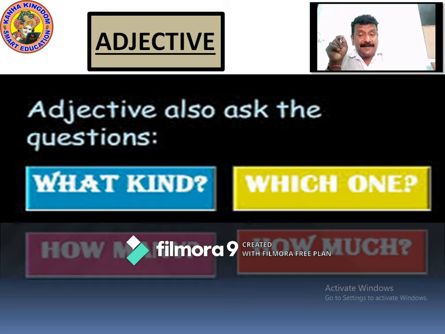Red is what? Red is answering. It's an adjective which has answered. Girl. Who is the girl? The girl in red. Which one? The girl in red. How many? 15 boys. We are talking about 15 boys. How many boys? 15 boys.